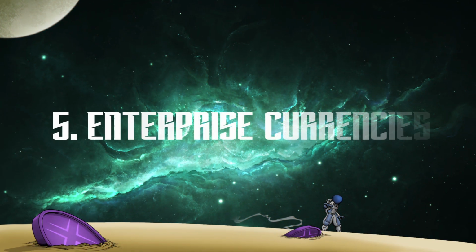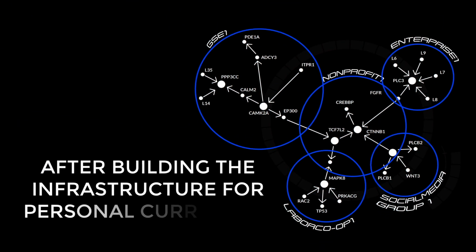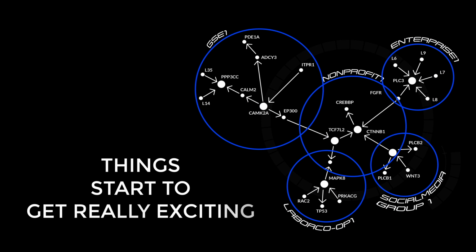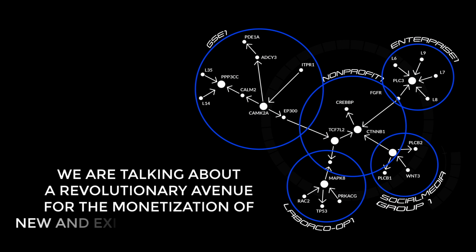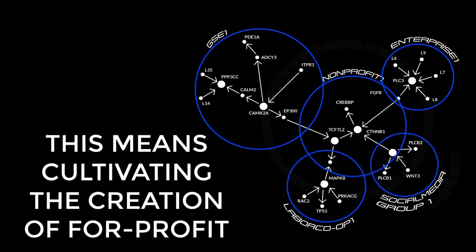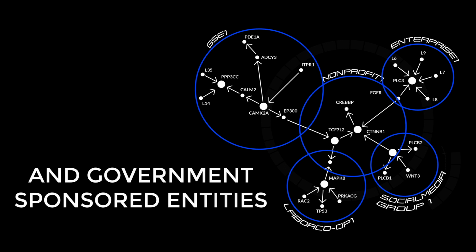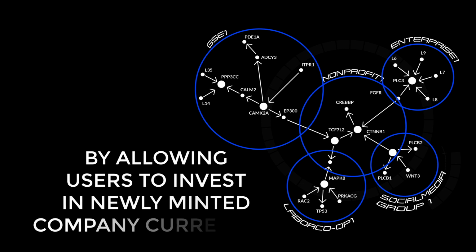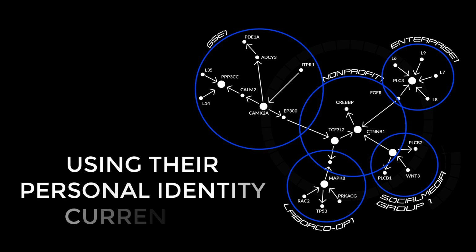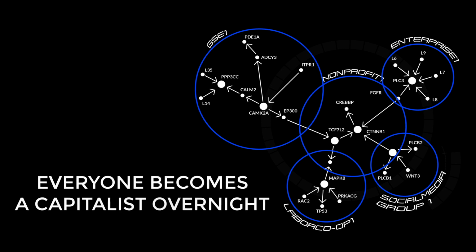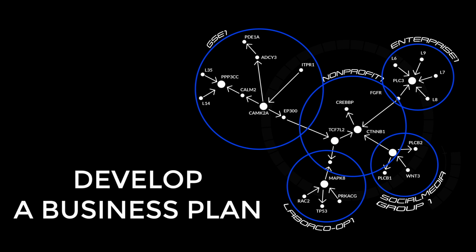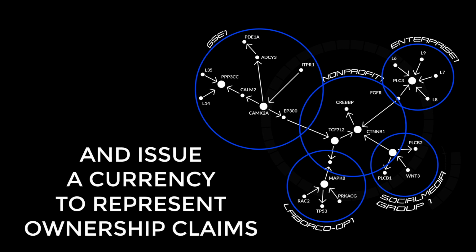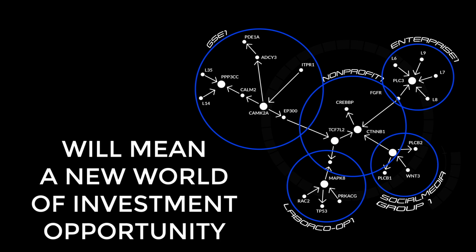5. Enterprise currencies. After building the infrastructure for personal currencies, things start to get really exciting as we move into complex structures. We're talking about a revolutionary avenue for the monetization of new and existing subnetworks. This means cultivating the creation of for-profit, non-profit, and government-sponsored entities. By allowing users to invest in newly minted company currencies, using their personal identity currencies, everyone becomes a capitalist overnight. The ability to connect with other creative minds, develop a business plan, and issue a currency to represent ownership claims will mean a new world of investment opportunity.